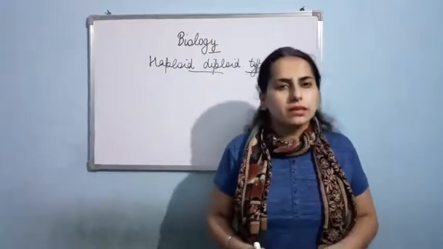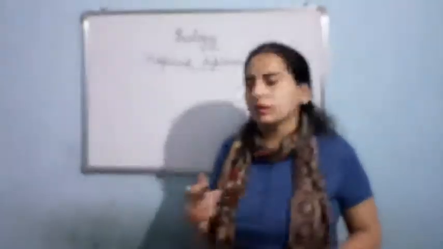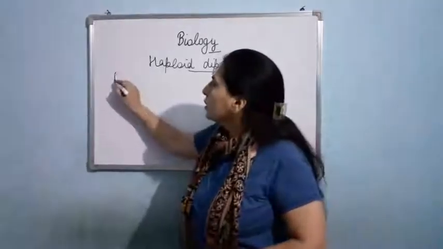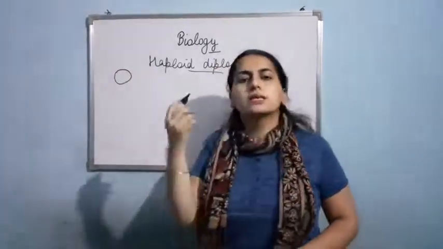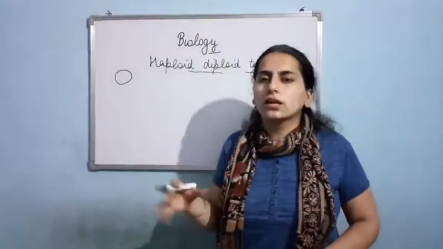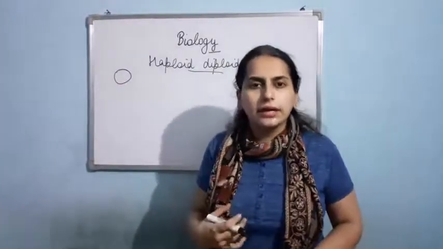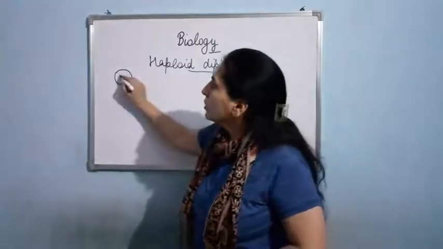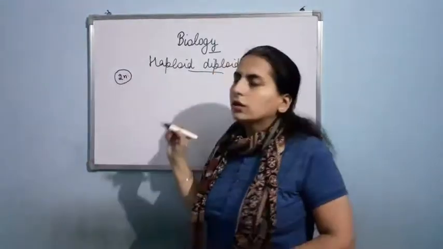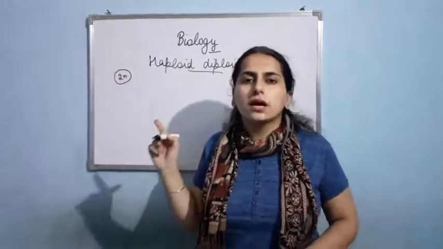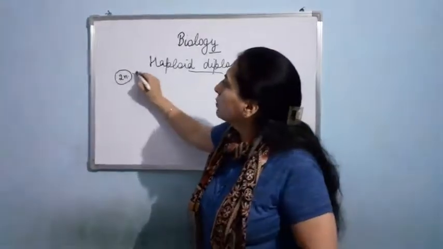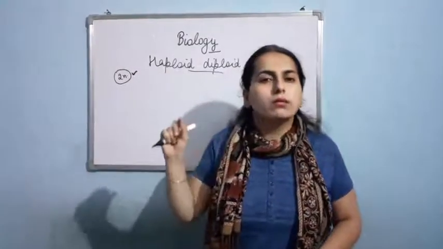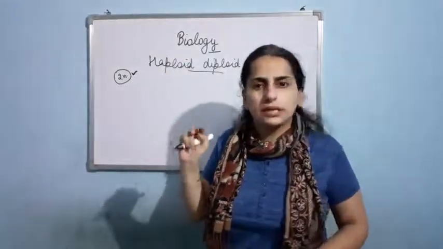Firstly, let me explain this with an example of the human body. As you know, our body is diploid. If I talk about one cell of my body, let it be a skin cell, so each and every cell of my body is diploid, having 2n number of chromosomes. This is a diploid stage when 2n number of chromosomes are present.